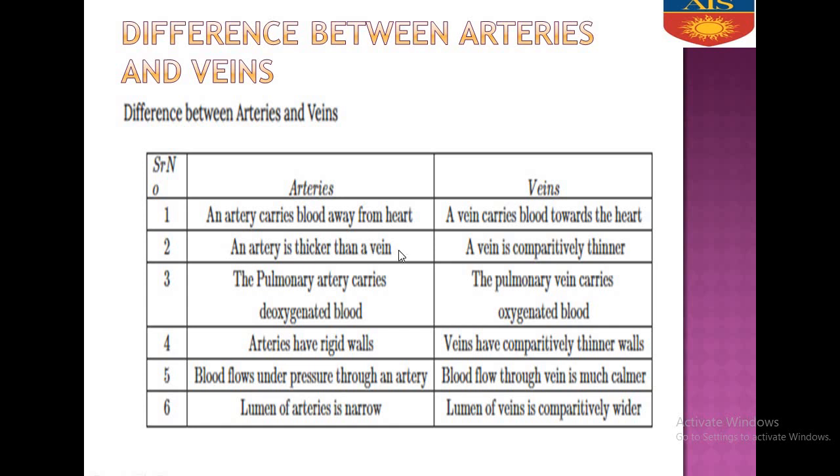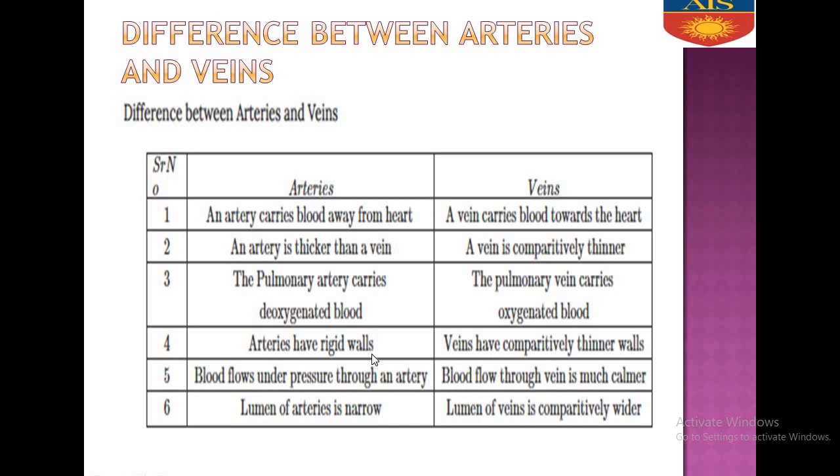An artery is thicker than a vein. Why is it thicker? Because it has to travel a larger distance. A vein is comparatively thinner because it travels a shorter distance. The pulmonary artery carries deoxygenated blood. This is the exception: all arteries carry oxygenated blood except the pulmonary artery, and all veins carry deoxygenated blood except the pulmonary vein.